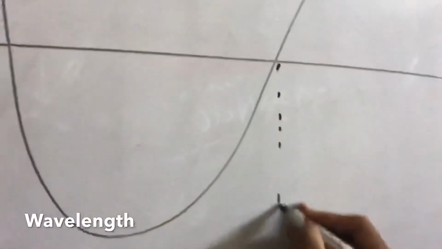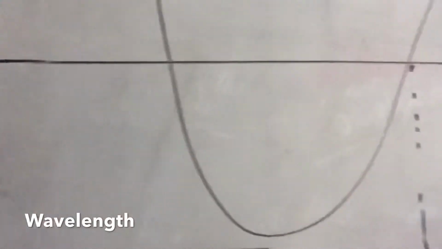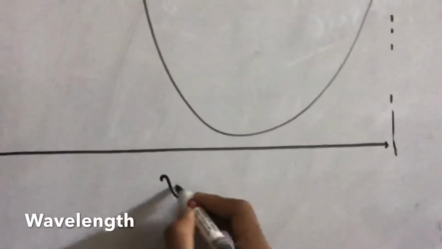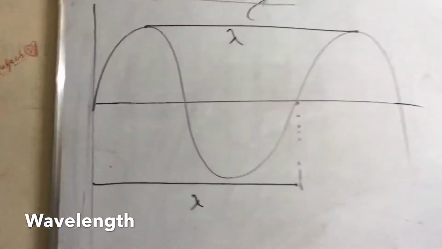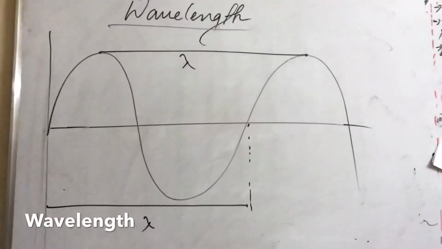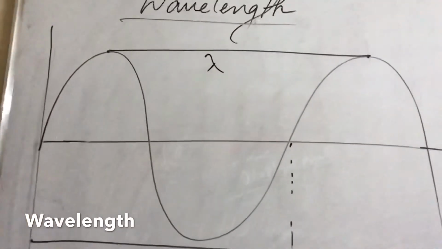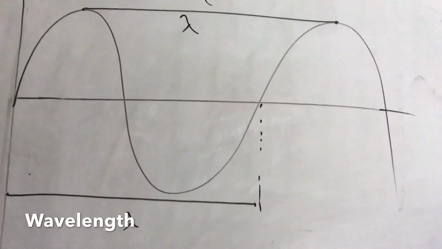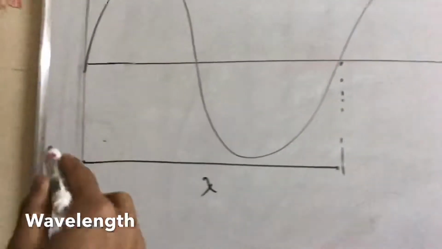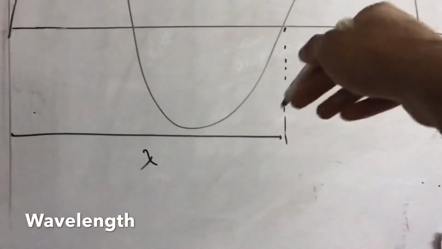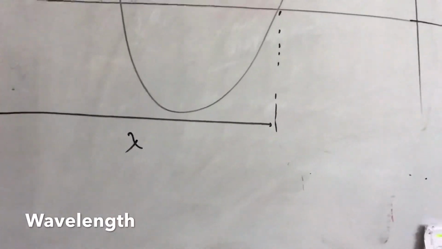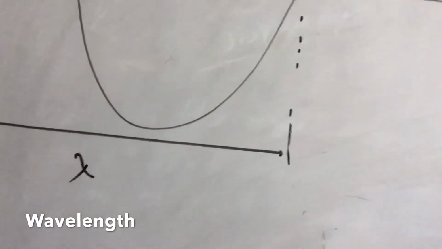So don't get confused: from one point to the adjacent point you can say it's a wavelength, and from the origin point to the end of one complete cycle, it can also be a wavelength.